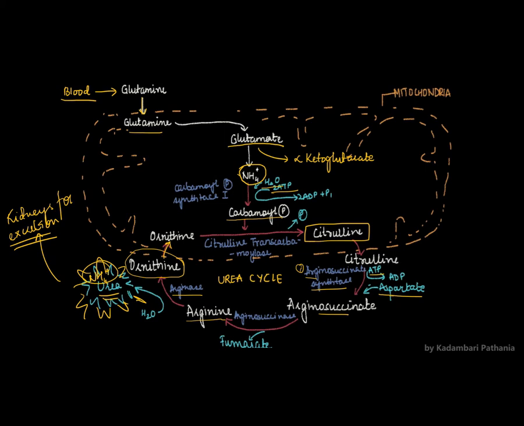Why is there a need for excretion? Because ammonium ion is poisonous for the body. तो अगर इसकी deposition होती जाएगी, the body starts to swell up and ultimately the person goes into coma. Brain भी swell कर जाता है, सारी organs swell कर जाती हैं and the person dies. So there is a need to excrete the extra ammonia. अगर extra नहीं है, this ammonia can be converted or can be used for synthesis of different amino acids or amines or nucleotides.